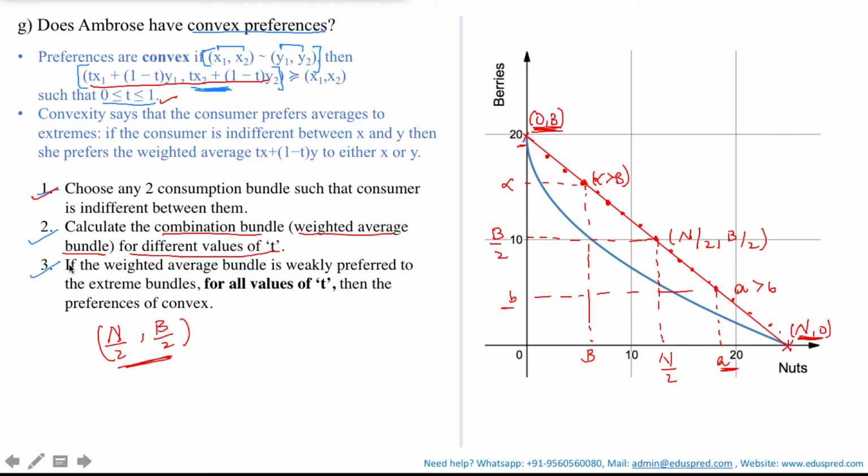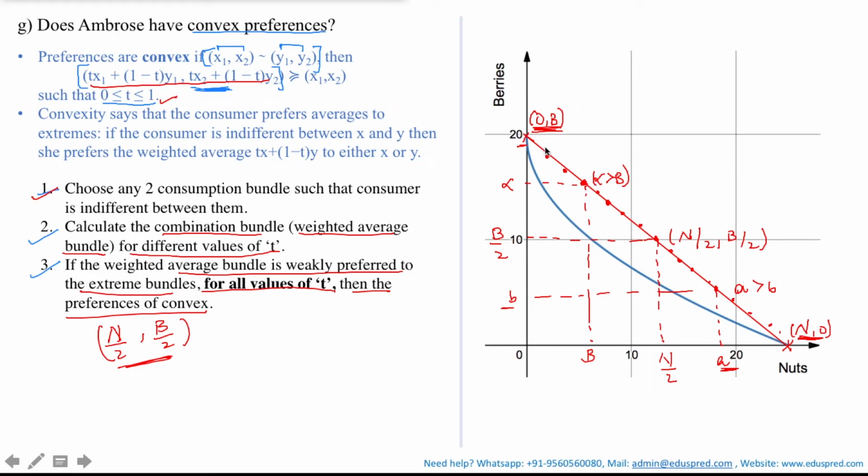Now this last step says if the weighted average bundle is weakly preferred to the extreme bundle for all values of t, then the preferences are convex. Now note that this line corresponds to all values of t, where t is between 0 and 1, and we want that the weighted average bundle should be weakly preferred to the extreme bundle. So any combination bundle on this straight line is your weighted average bundle. So instead of checking for each and every bundle, we check for the entire line at once.